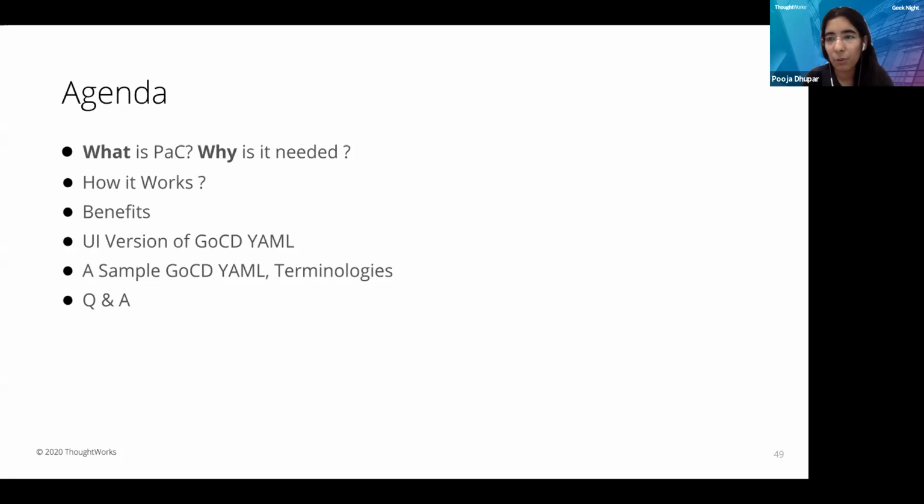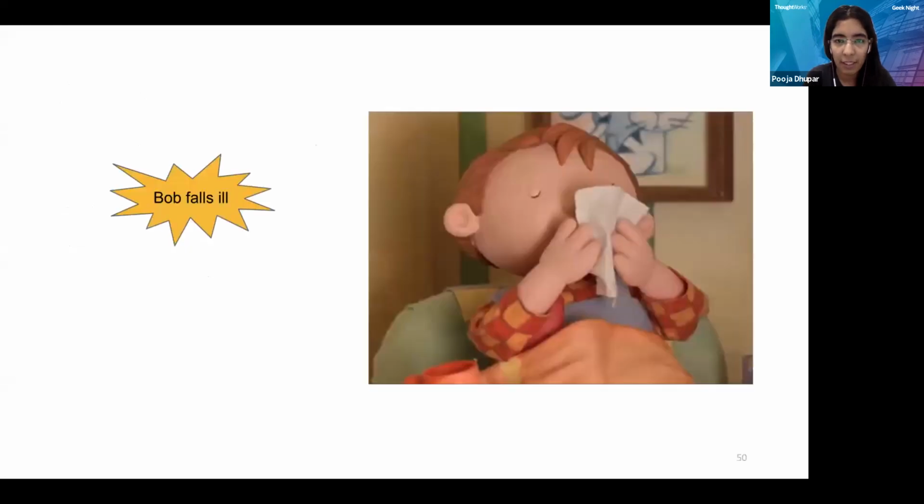So before jumping into what pipeline as code is and why it is needed, let's go through one example. Like in the CI/CD session, we go through an example where ThoughtWorks has given an assignment to Bob, who's a builder, to build a workspace for us with various components. Now let's see, one day Bob falls ill. So what will happen?